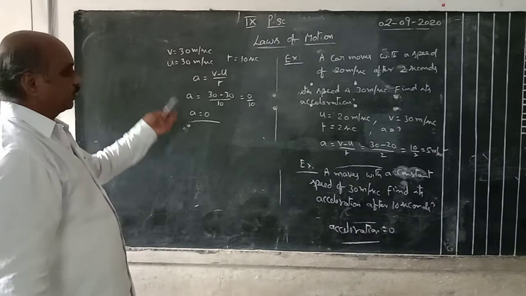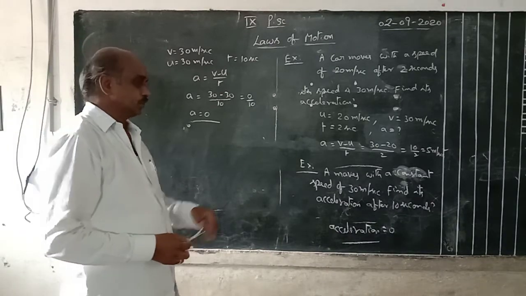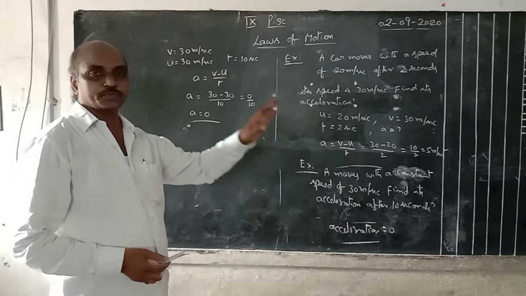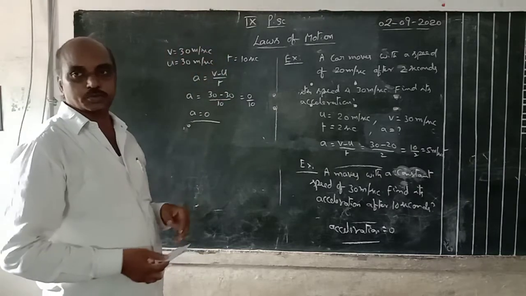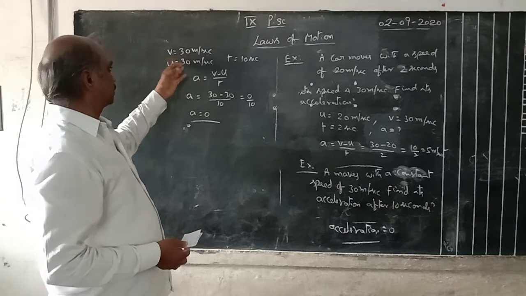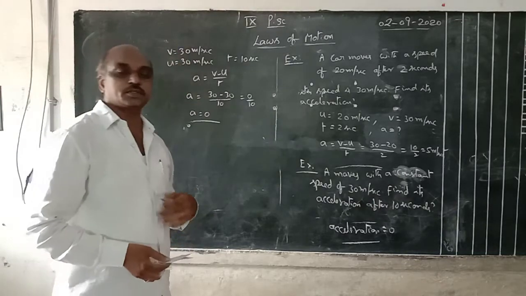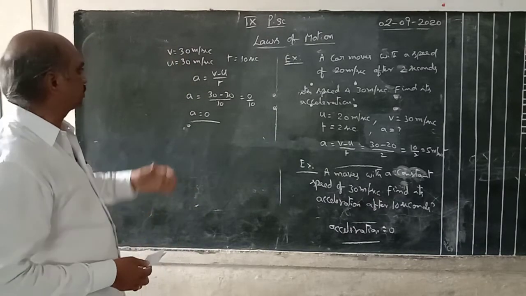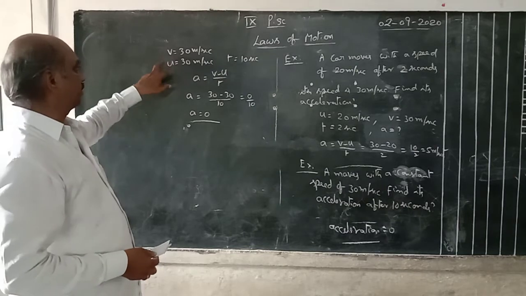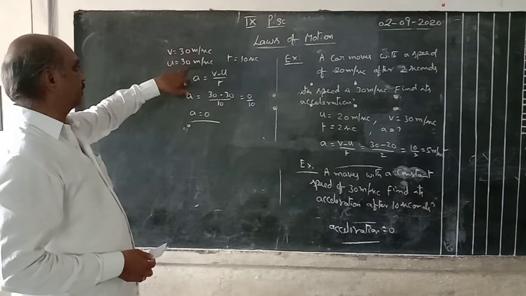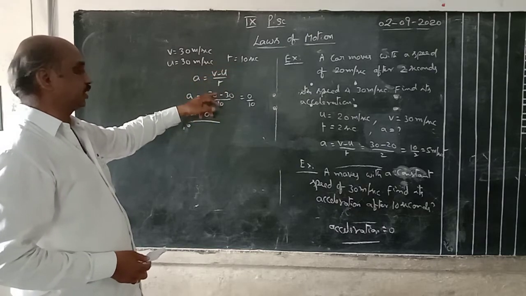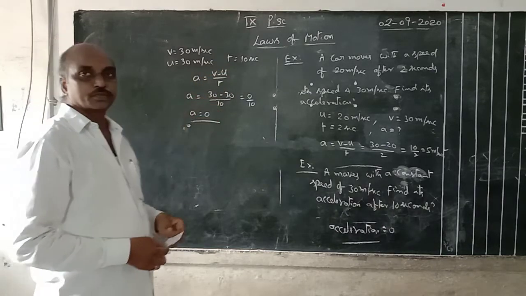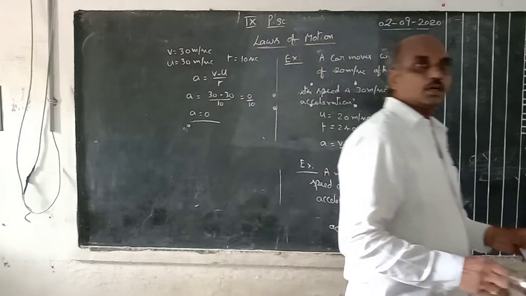No need to calculate all this. But if it is a 1 mark question, you can directly write 0. If this 2 marks question is given, you can write the steps. Initial velocity means 30. Speed means constant speed. Constant speed means there is no change in speed or velocity. Initial 30, final 30. Time is 10 seconds. So 30 minus 30 means 0 by 10, that is 0. Okay.